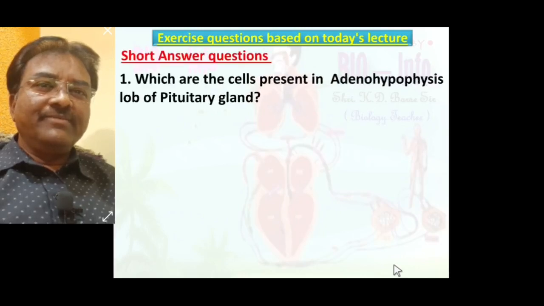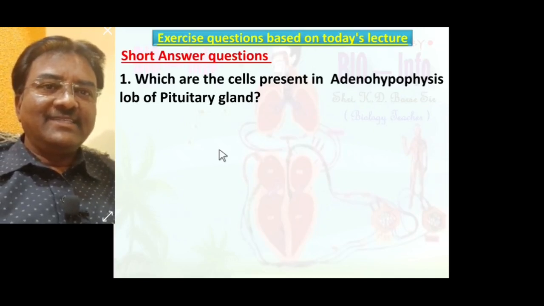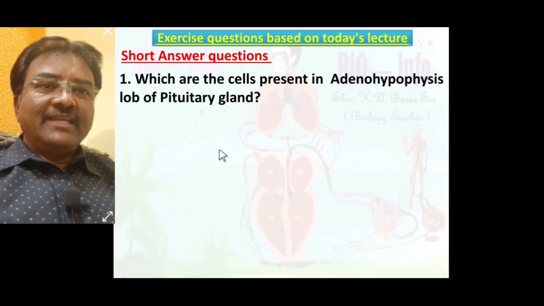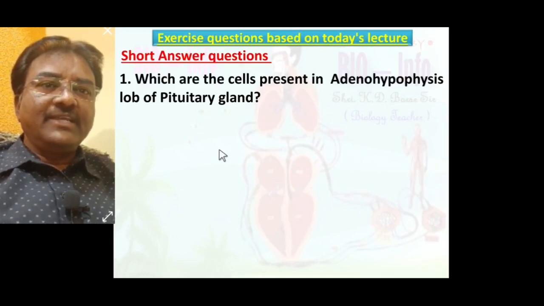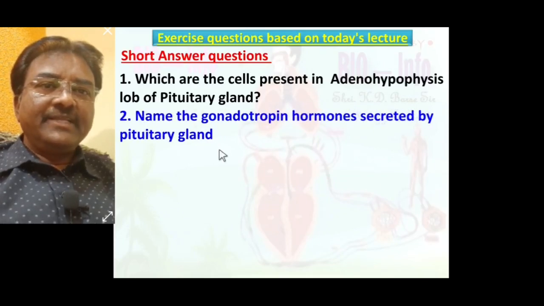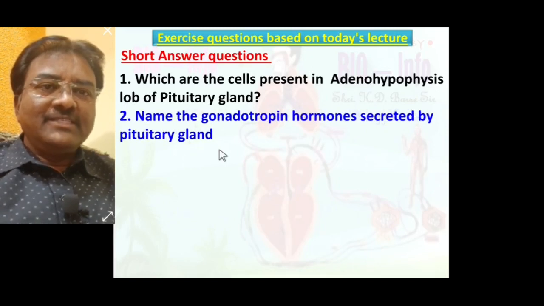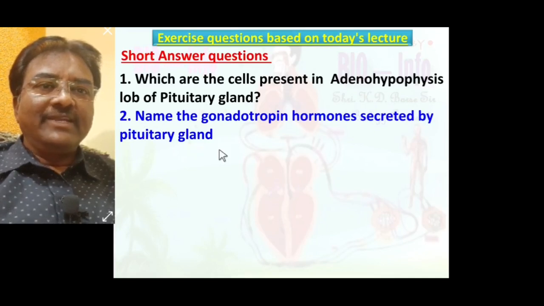Short answer question number 1. Which are the cells present in the adenohypophysis lobe of the pituitary gland? Yes, epithelioid secretory cells, second, acidophils, third, basophils, and fourth, chromophobes are the cells present in the adenohypophysis lobe of the pituitary gland. Name the gonadotropin hormones secreted by the pituitary gland. There are 3 different types of gonadotropins: follicle stimulating hormone, luteinizing hormone, interstitial cell stimulating hormone.